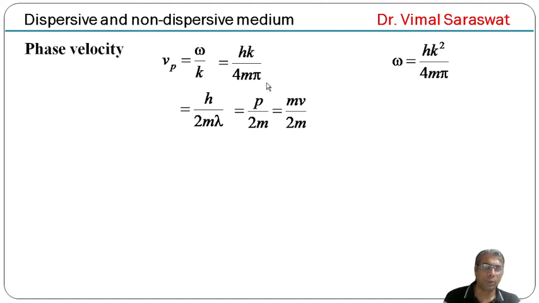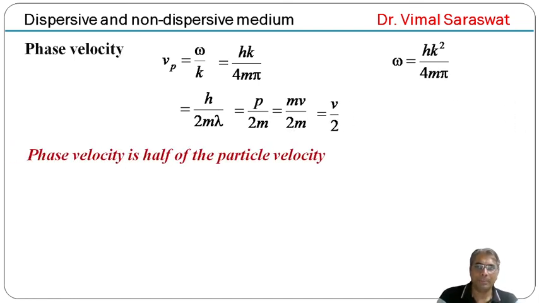So Vp equals p upon 2m. Now if we replace p by mv, then Vp equals mv upon 2m, and 1m and 1m will be cancelled out. So Vp equals v by 2. It means the phase velocity is half of the particle velocity.